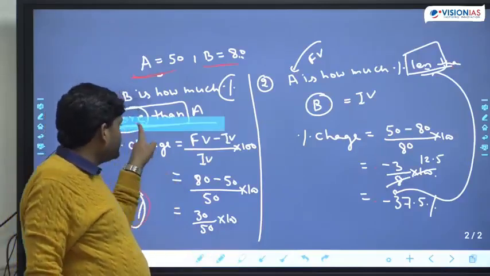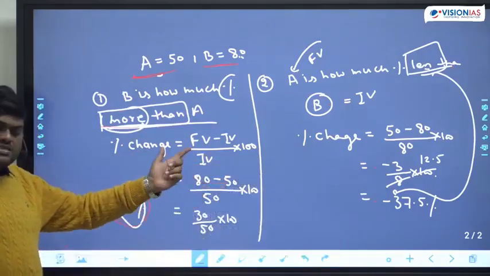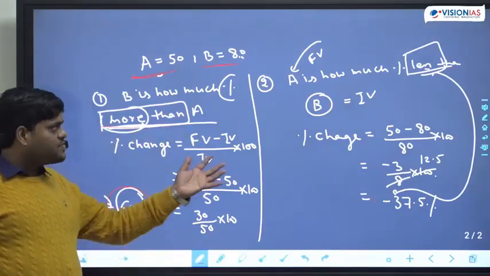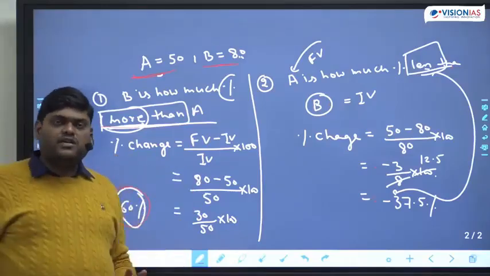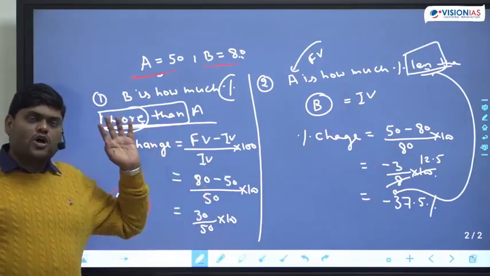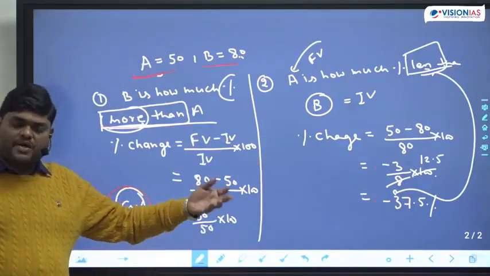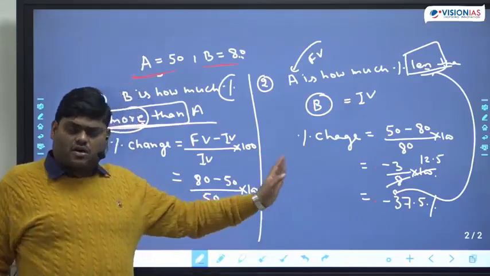If they are asking more, the final answer should be positive. If they are asking less, the final answer should be negative. So in this way, we can answer this question. This is again a very important concept. This is used not only in percentage, but in DI also, data interpretation questions. It is used in time, speed, distance, and time and work. Everywhere this concept is used.